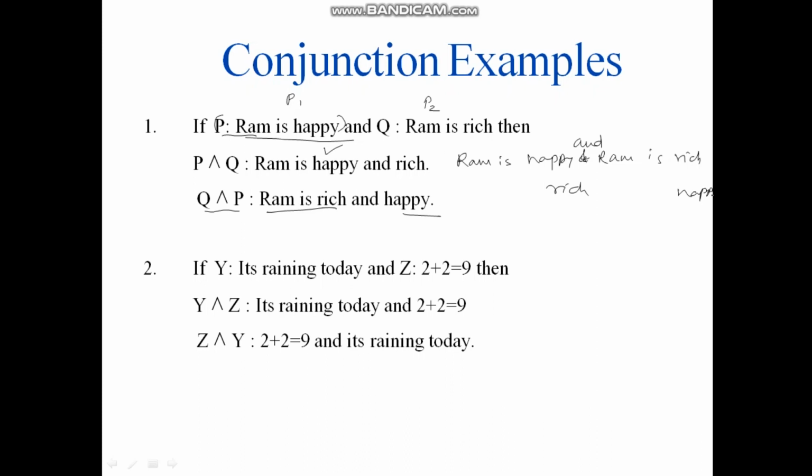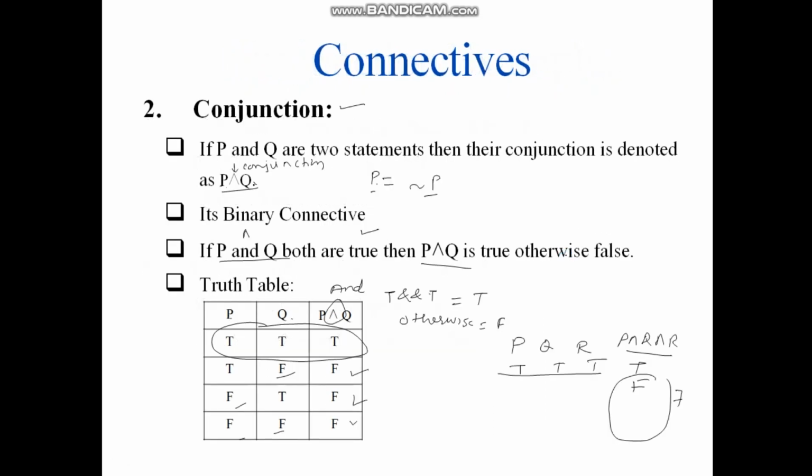Now by seeing this statement, what we can say is P and Q is equal to Q and P. Even you can check it in the truth table. In this truth table, if I construct another column for Q and P, then when both the inputs are true, the output is true, and when any one input is false, the output is false.